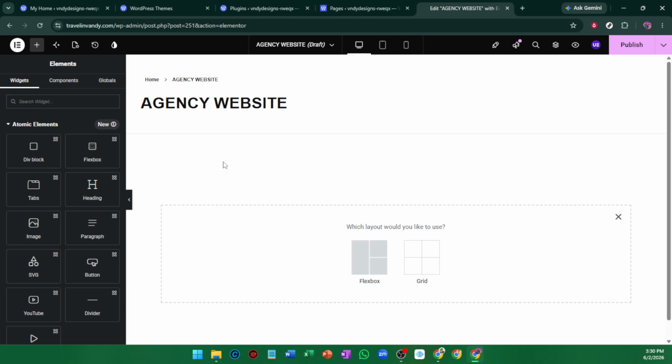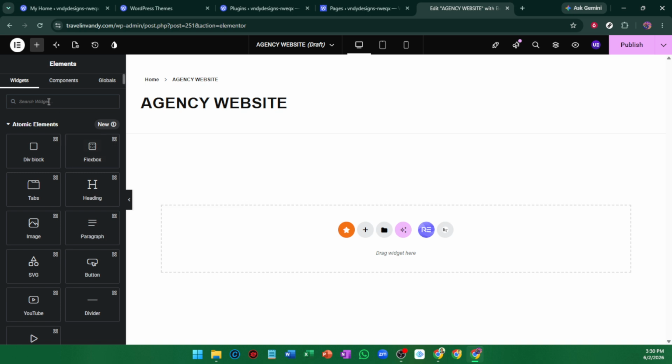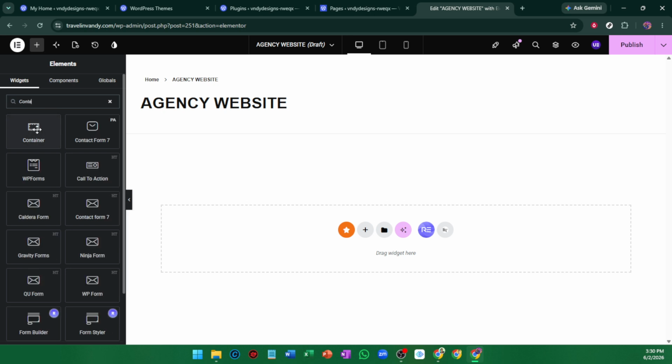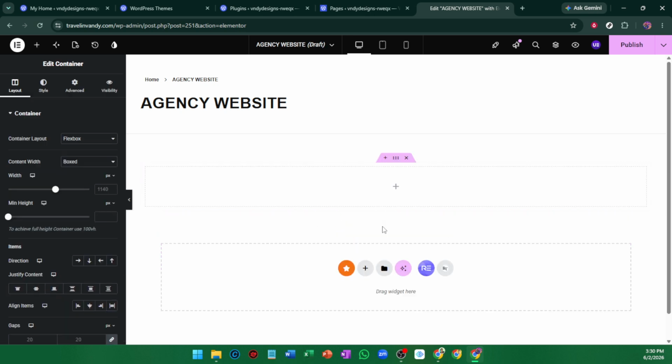Once the desktop layout looks good, optimize the site for mobile responsiveness. Use Elementor's responsive editing tools to adjust spacing, font sizes, and alignment so the website looks polished on tablets and phones too. This part is extremely important since many visitors will view your site on mobile devices.